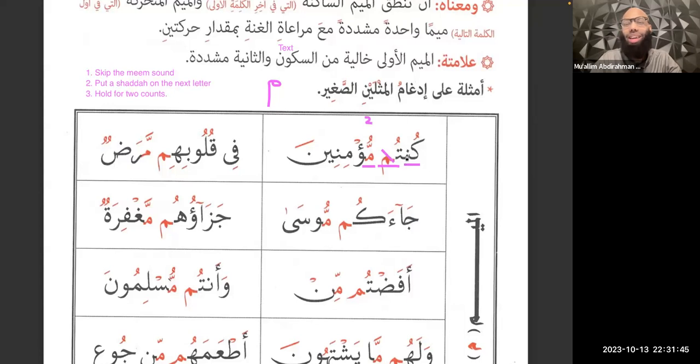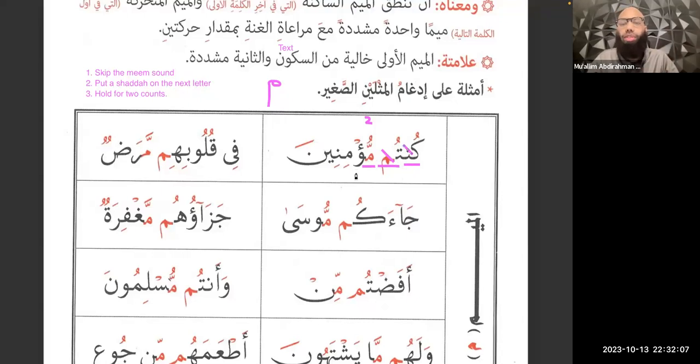Why is it kun? You see here we have one of the rules from Nuna Sakin and Tanween, that when we have a Nuna Sakina with a ta after it, we're going to do al-ikhfa for Nuna Sakina and Tanween, a rule we've already covered, which means we're going to hide the noon sound here with the ghunna while we get ready to say the next letter. That's why we're saying kun. All right, that's an old rule.